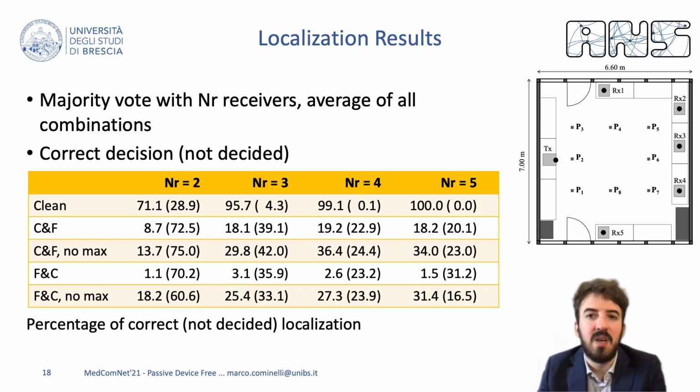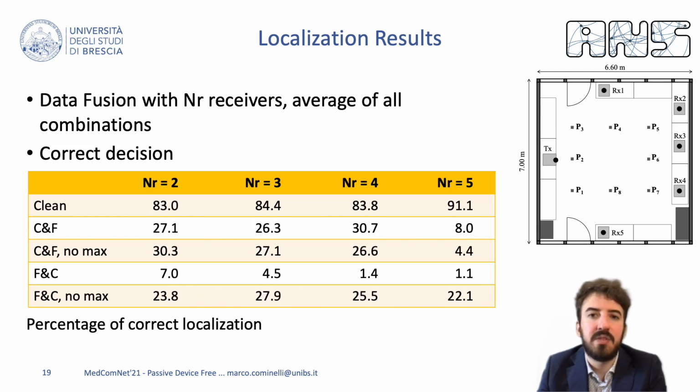As expected, when we use only 2 receivers, there will be a larger number of positions that cannot be decided. Again, we observe that the best obfuscation performance are obtained with a symmetric filter and clip. Similar results have been achieved using the data fusion method, for which we have trained other neural networks considering the input of more receivers. Notice that each column refers to a different model, since the dimensionality of the input changes whether we consider one single receiver or an ensemble of 5 receivers.